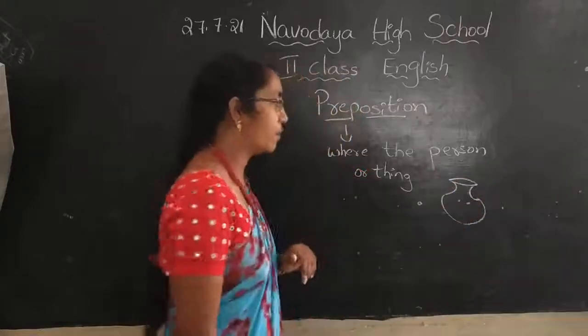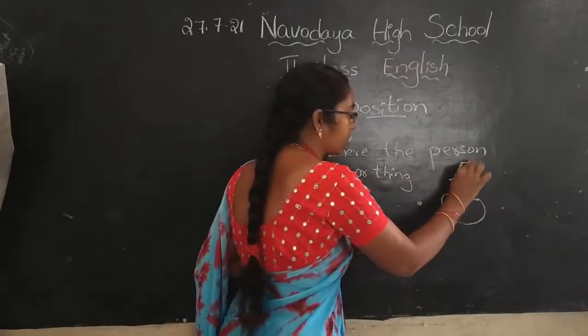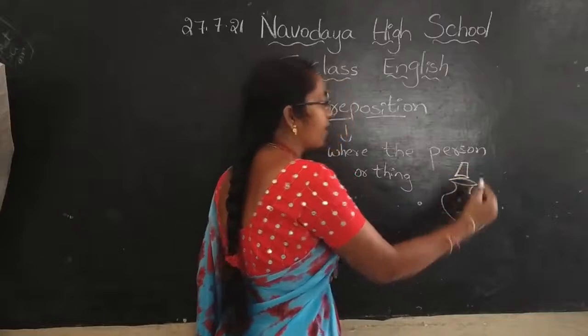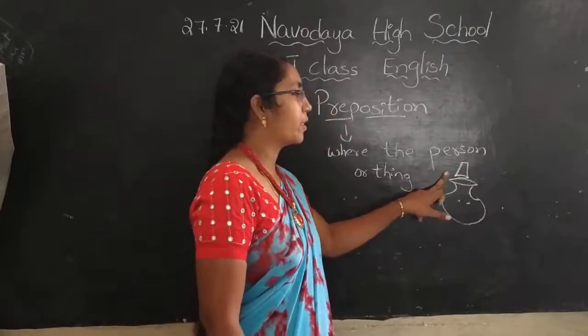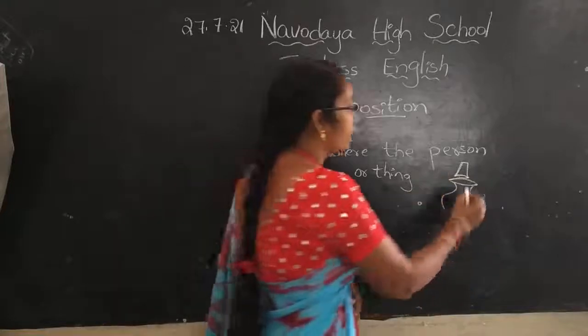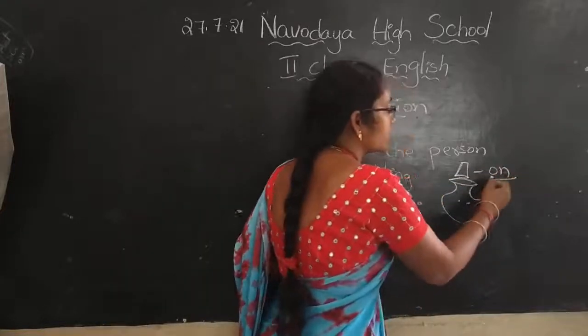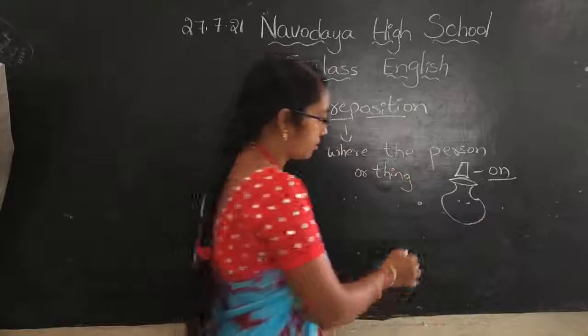What is this one? This is a pot. And what is this one? This is a glass. Where is the glass? The glass is on the pot. Here, on. So, on is a preposition.